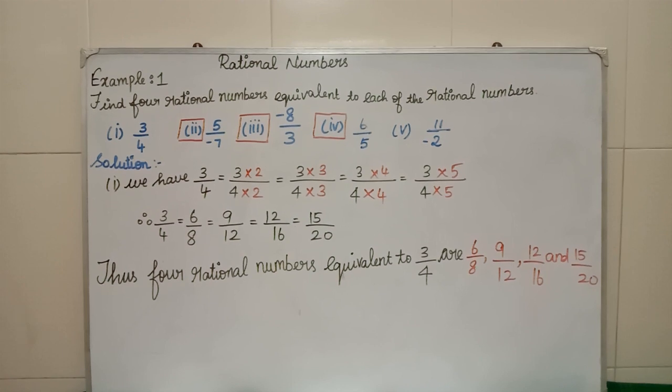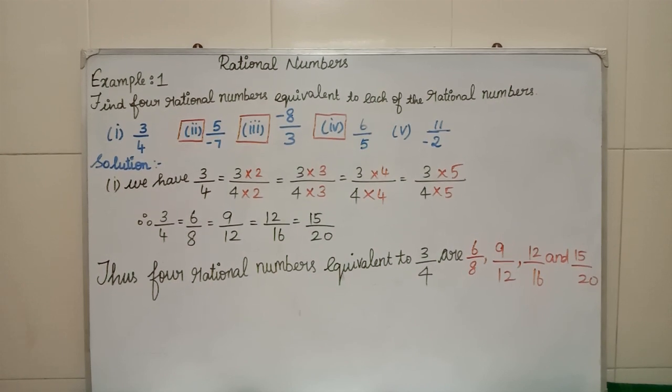You see the first example 1 in the heading: find 4 rational numbers equivalent to each of the rational numbers. What is the question? We have to write 4 rational numbers that should be equivalent to the given rational number. Okay, let us see. First question, 3 by 4. We have 3 by 4.